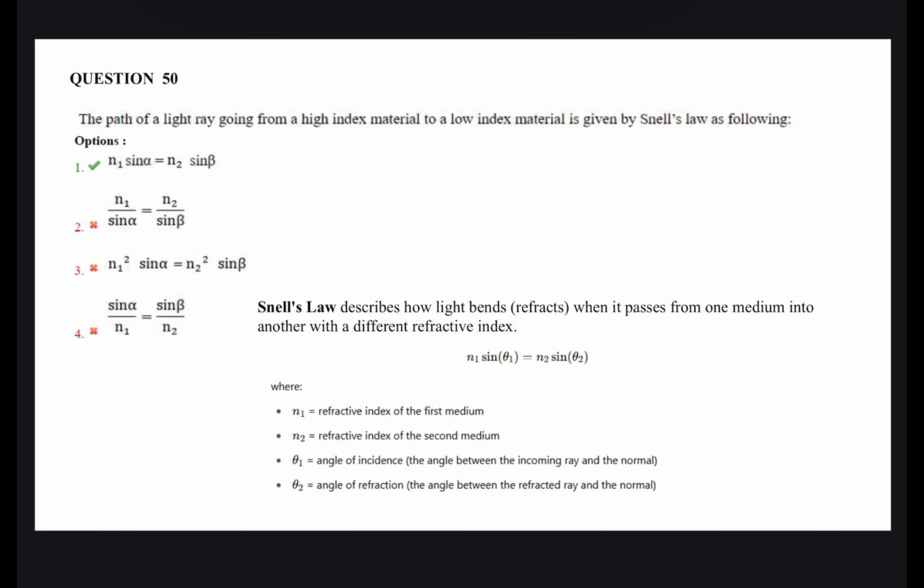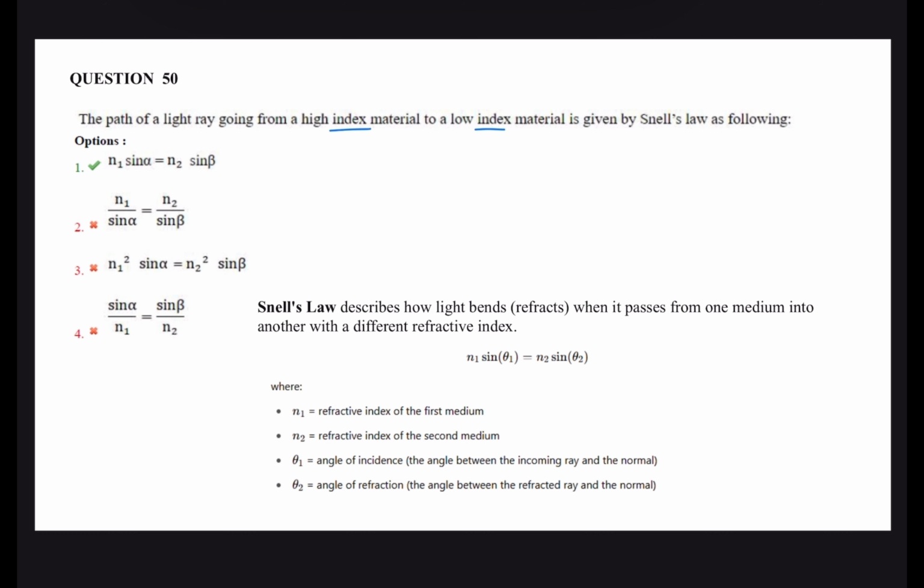Next question. The path of a ray is going from a high index material to a low index material. So refractive index is different in different media, and Snell's law describes how light bends, or refracts, when it passes from one medium to another.